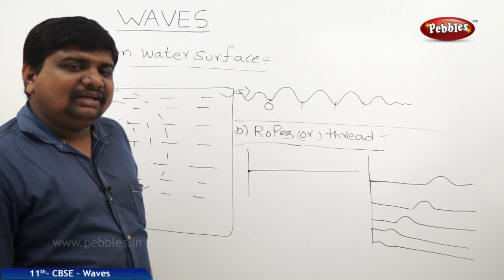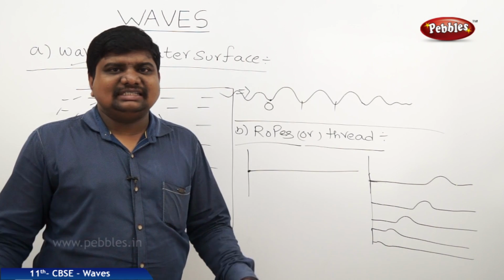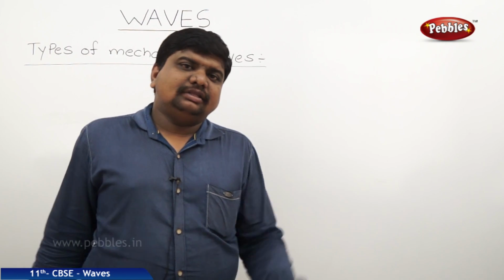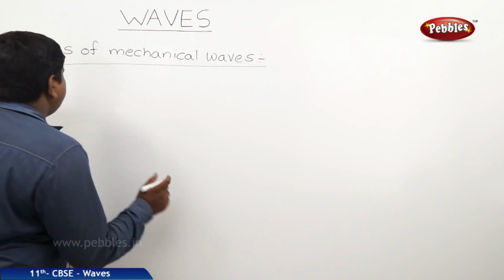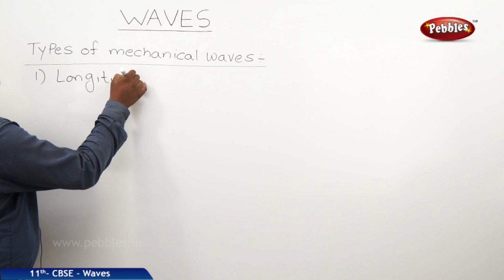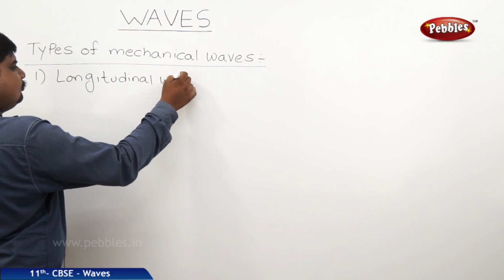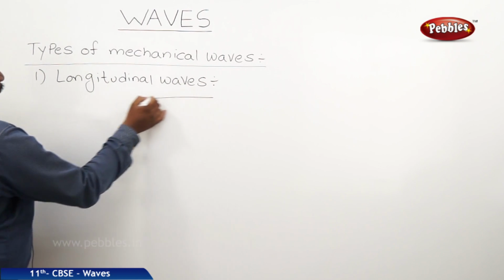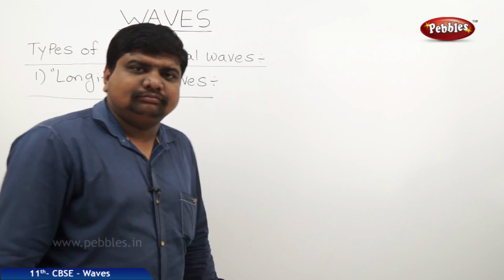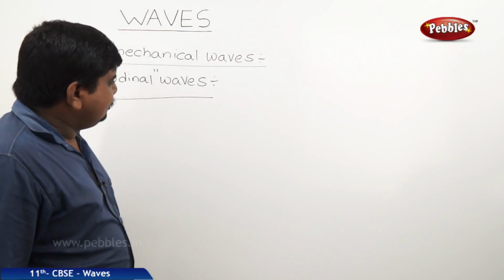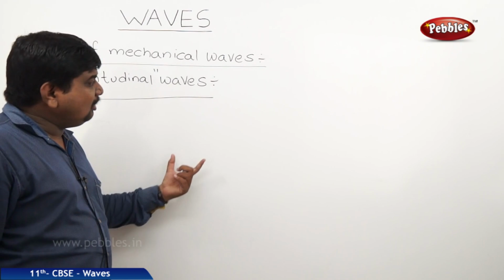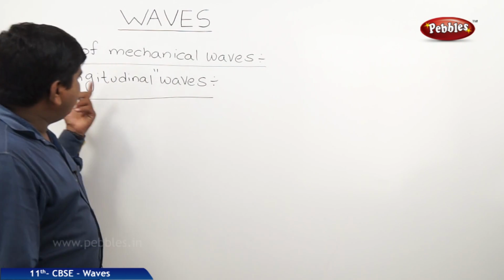Now we will discuss the different types of waves and their propagation with respect to their characteristics. Now we will discuss the different types of mechanical waves. These mechanical waves are again classified into two types. One is the longitudinal wave. In the title itself, longitudinal means lengthy. So what are longitudinal waves? The particles of the medium moving back and forth along the propagation of the wave is called a longitudinal wave.